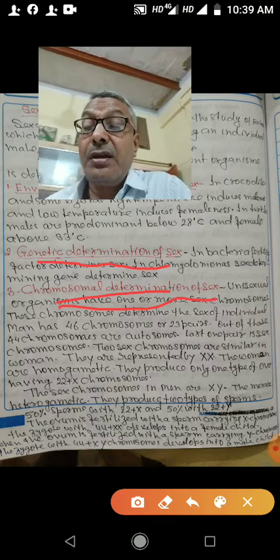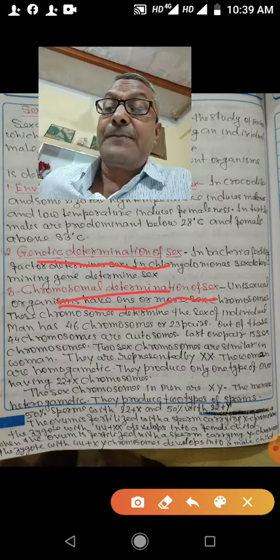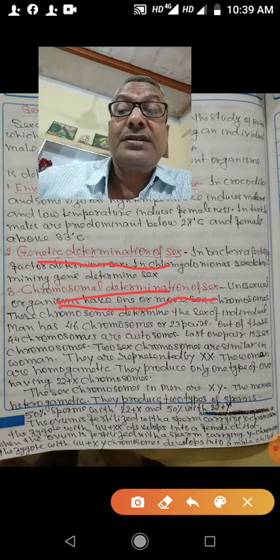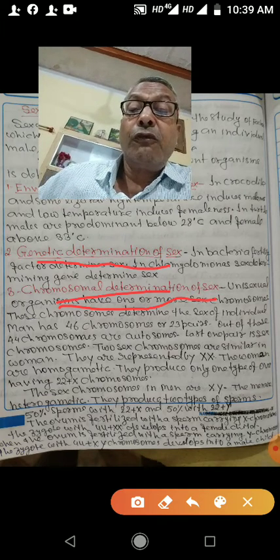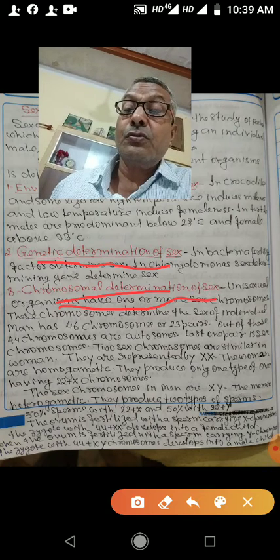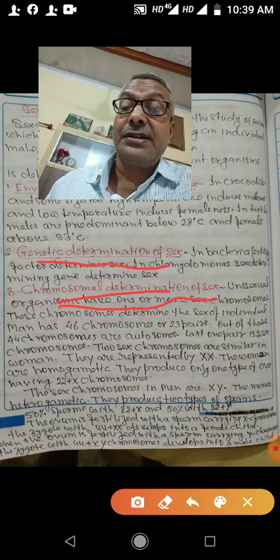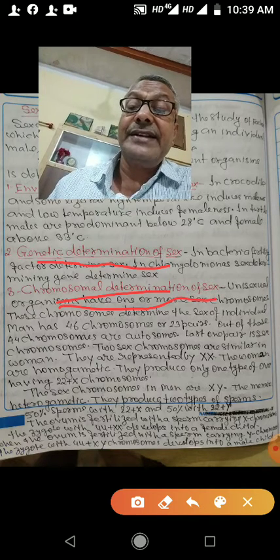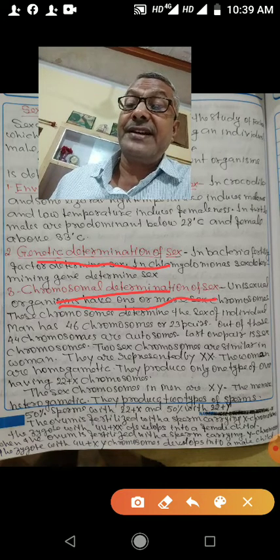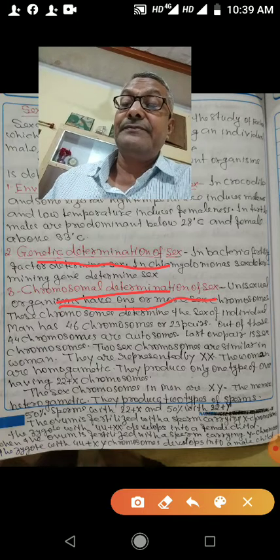Now, in case the ovum is fertilized with a sperm carrying X chromosomes, the zygote is with 44 plus XX, because 22 plus X chromosomes present in the ovum and 22 plus X chromosomes are present in the sperm carrying X chromosomes. So zygote now is with 44 plus XX chromosomes, and this zygote develops into a female child.